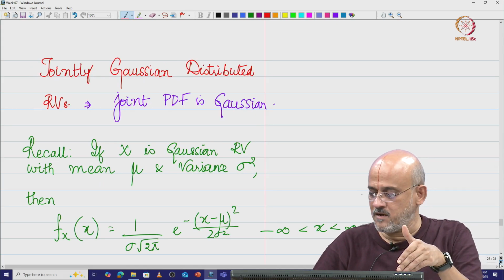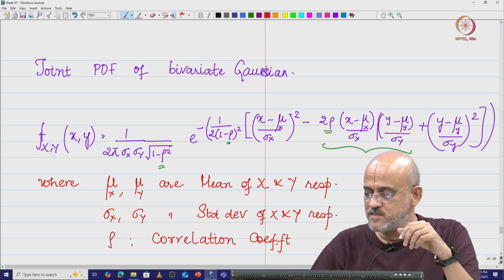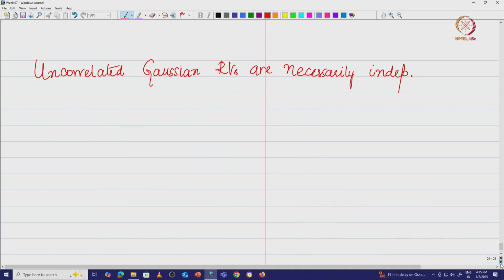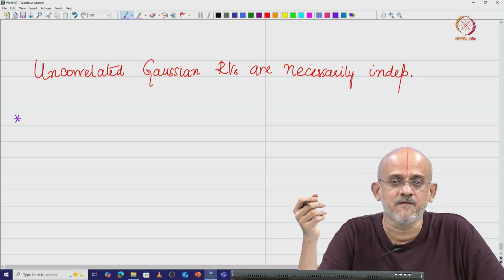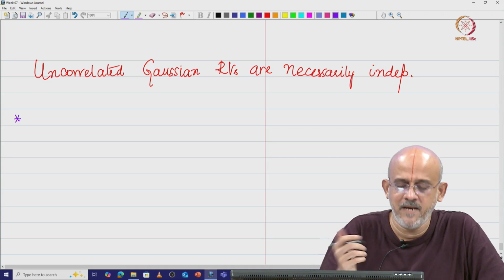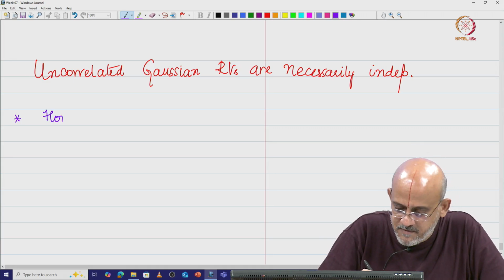So we have seen the, okay, let us see, first of all let us look at how does this jointly Gaussian distributed random variable look like, then we will be able to understand a few more things, right. We can talk about more correlation and stuff, and we will have one more important property that we just want to make comment on. So what we will do is we will do this Gaussian, then we will go to that statement, then we will start with our idea of conditioning of random variables.